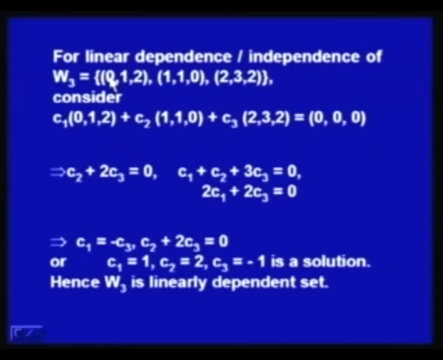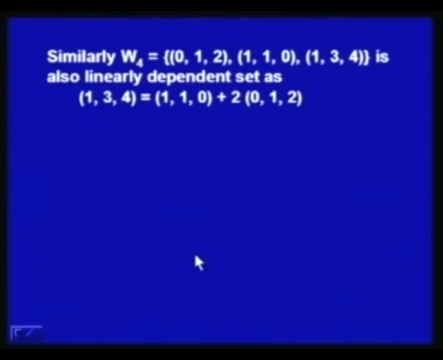So, these two are linearly independent, but when we add this, then this becomes a linearly dependent set. So, this cannot form a basis, so I will drop this. Instead, I consider this vector (1, 3, 4), and one can check whether it is linearly dependent or not.